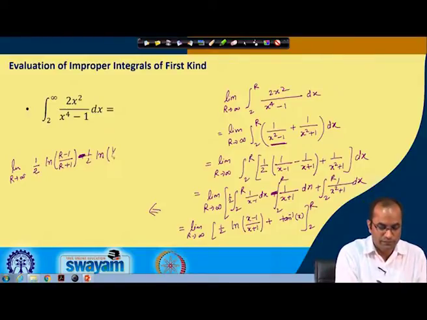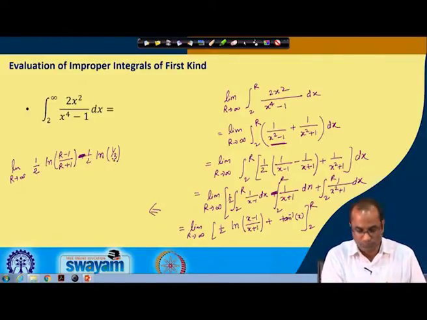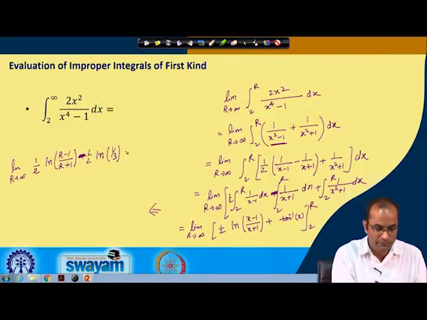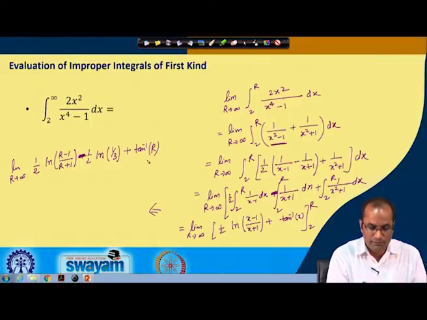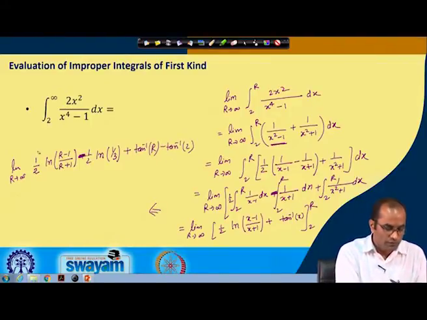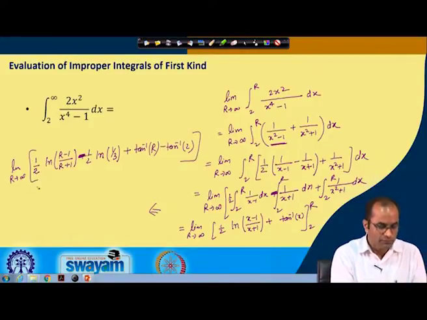So, ln of 1 by 3, and then we have here tan inverse r and minus tan inverse 2. And then everything has the limit r to infinity.